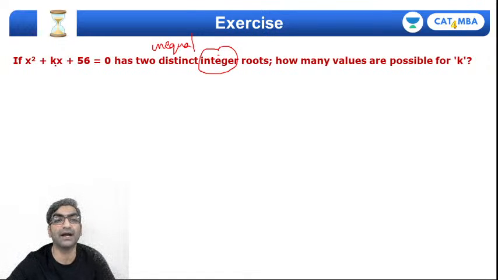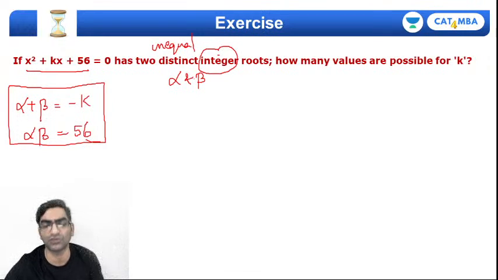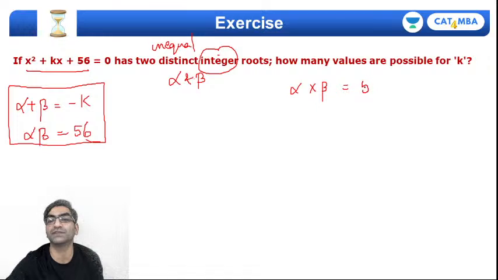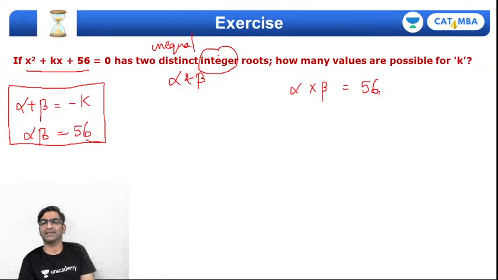If the roots of this quadratic are alpha and beta, right? So what I know here is alpha plus beta should be minus k and alpha into beta should be 56. I need to find k, meaning the sum of roots, and what I know is alpha into beta. Two integers alpha and beta whose product is 56. Now can I think of two integers whose product is 56? That's the approach for this question.